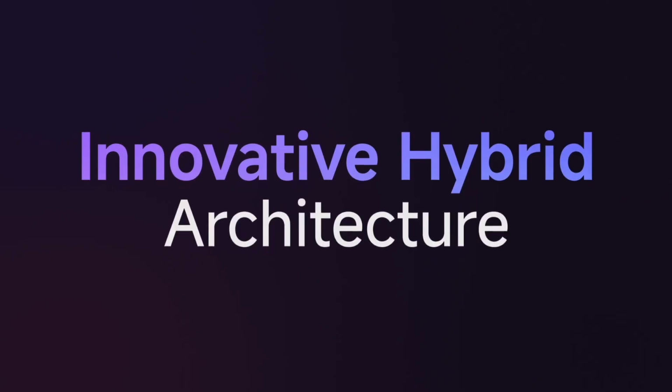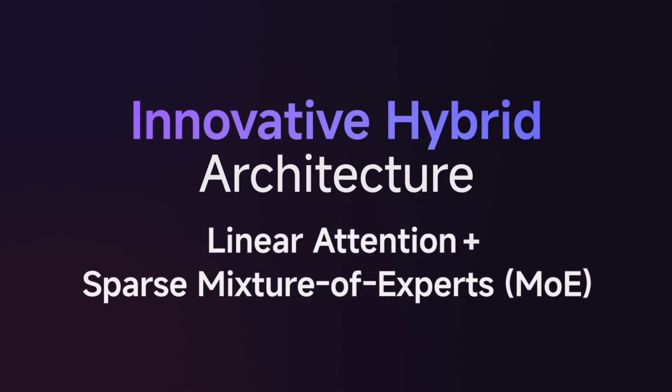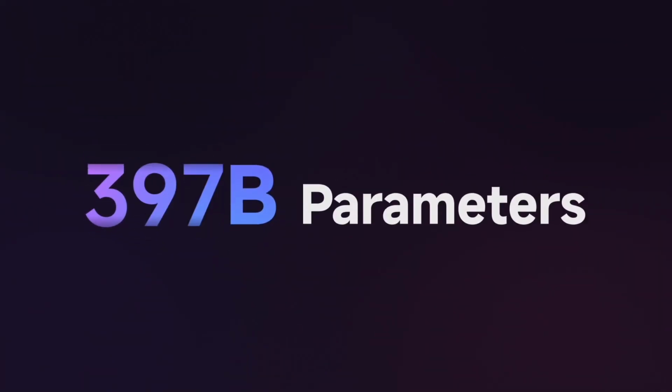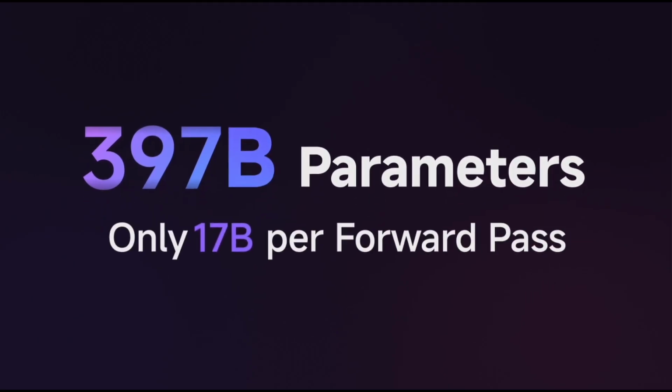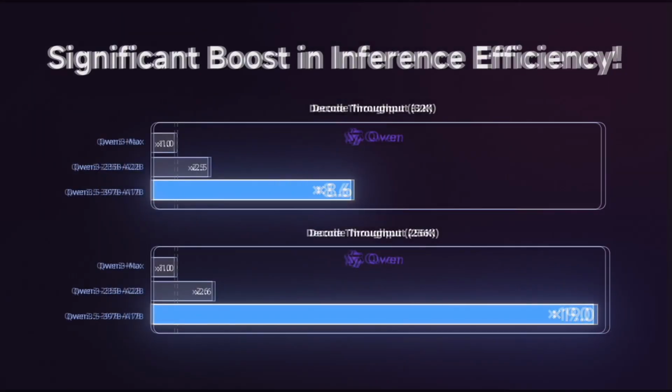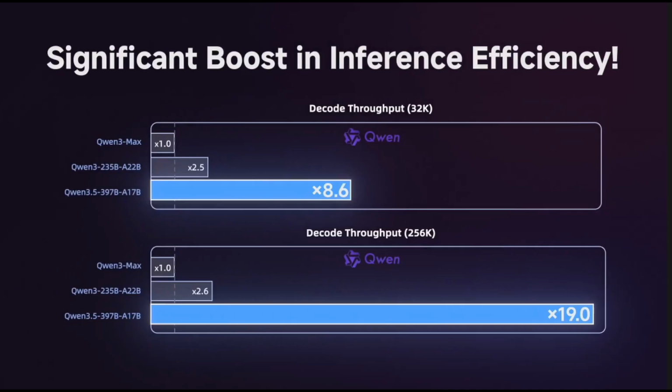Let's talk about what makes Qwen 3.5 special. First, hybrid architecture magic. They combined gated delta networks, linear attention for efficiency, with sparse mixture of experts. Total params, 397 billion. Activated per token, only 17 billion. That means inference speed and cost closer to a 17 to 20B dense model, while delivering performance that Alibaba claims beats or matches much larger rivals on many tasks.